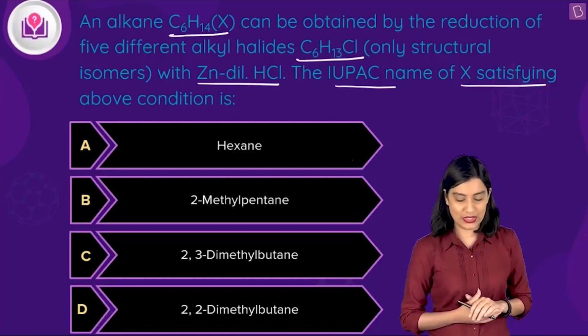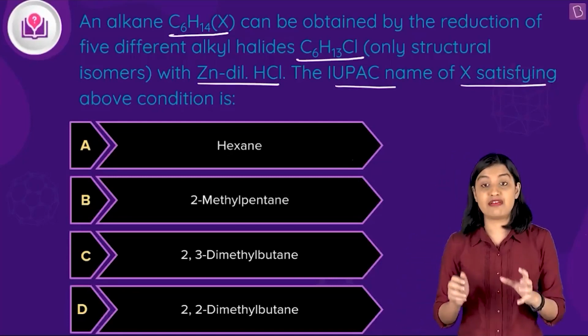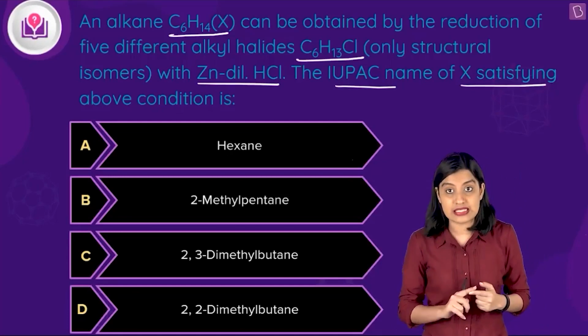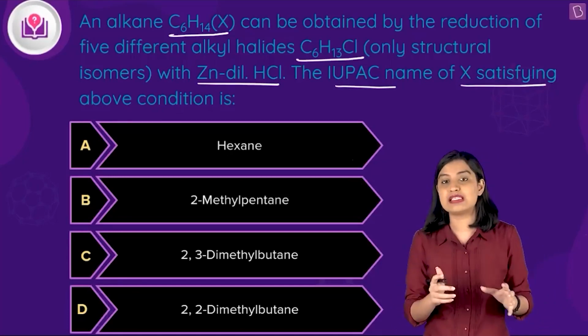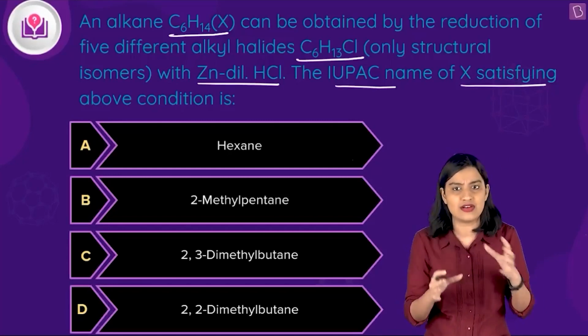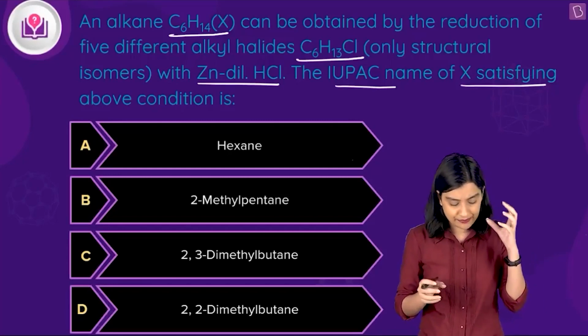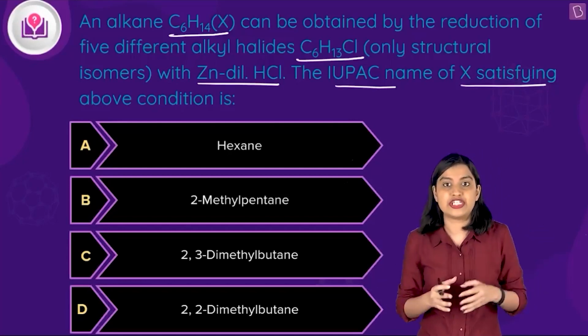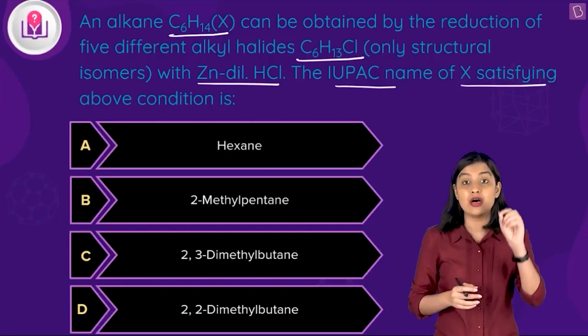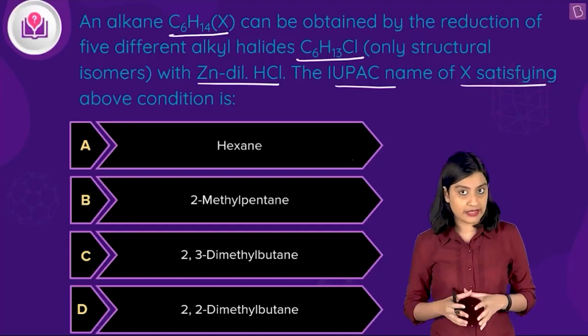Okay, cool. So what do we know? We know that when we use zinc in the presence of dilute HCl to carry out the reduction of an alkyl halide to an alkane, we basically don't have any sort of carbocation rearrangement. There is no tampering with the parent chain. There is no tampering with the arrangement of carbon atoms.